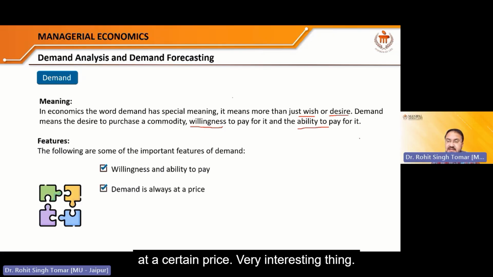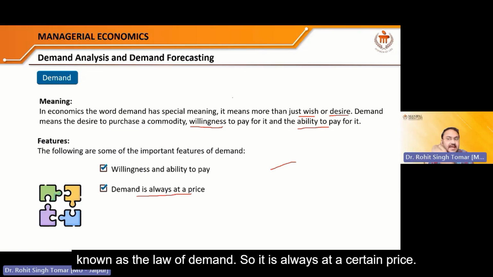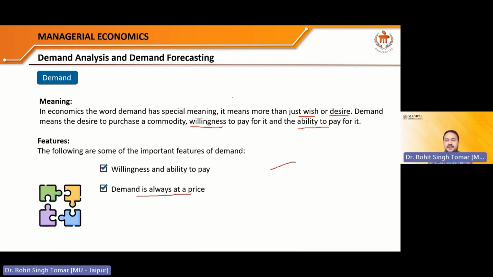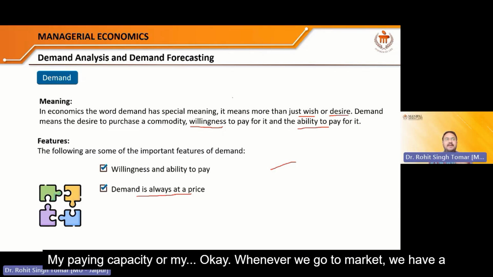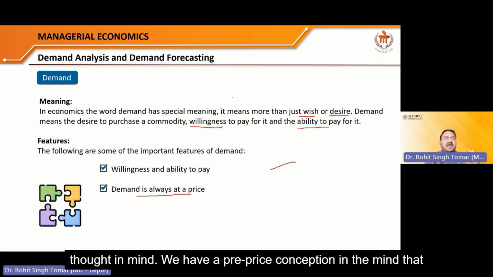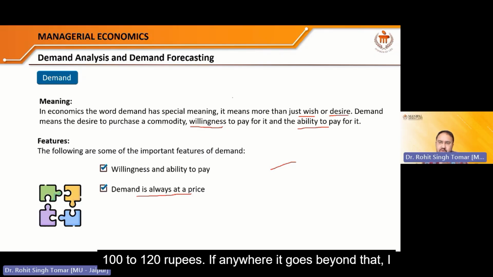Very interesting thing. This phenomenon, that demand is always at a certain price, is responsible for the next topic, known as the law of demand. Say, for example, I am going to the market. I want to purchase apples. Whenever we go to the market, we have a pre-price conception in mind that usually the price of apples in a certain season is, say, 100 to 120 rupees.